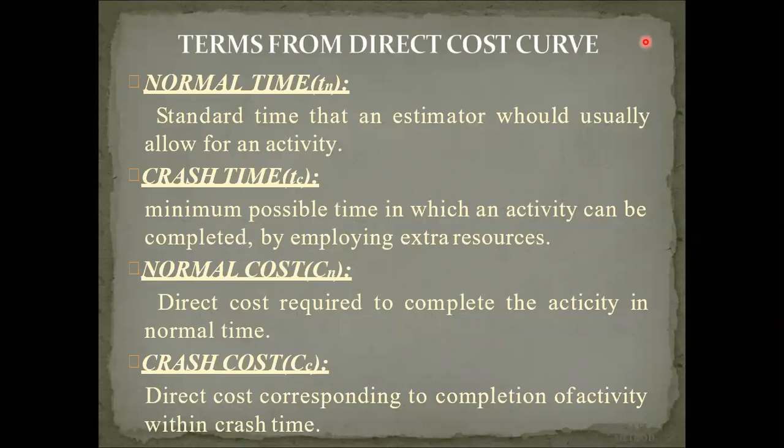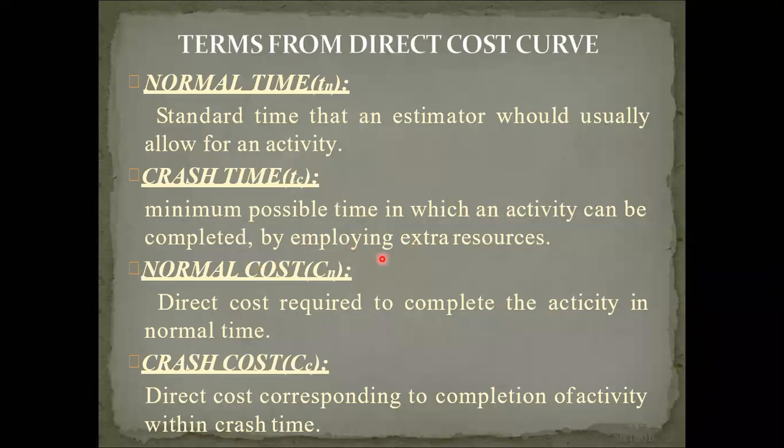That is the crashing of the project. So four important definitions are: normal time, that is Tn, the standard time that an estimate would usually allow for an activity. That is the standard estimate would usually allow for an activity. So our regular time, regular things, that is called normal time. Then crashed time: minimum possible time in which an activity can be completed by employing extra resources.